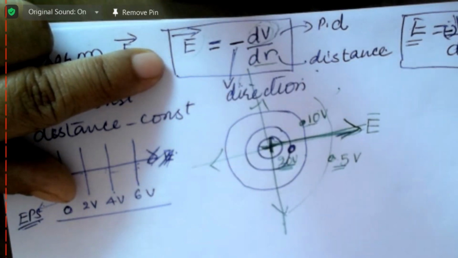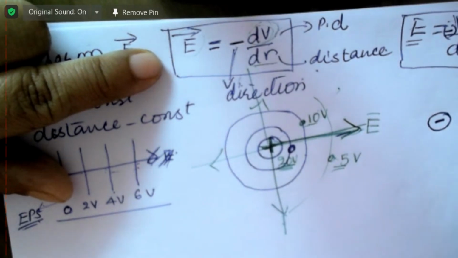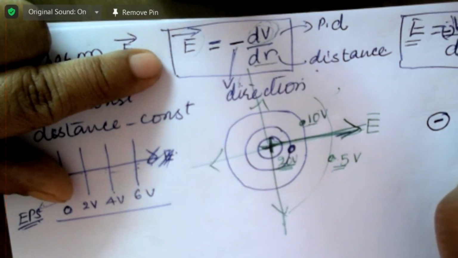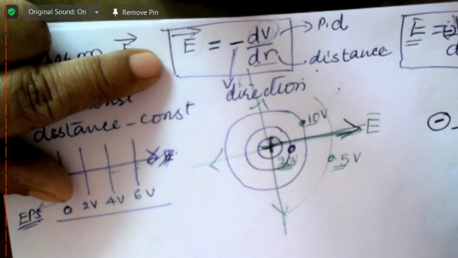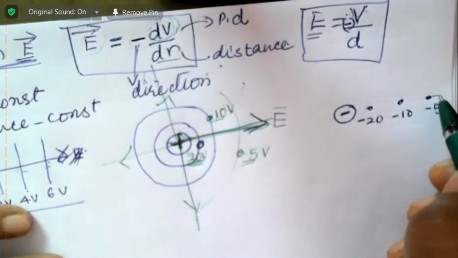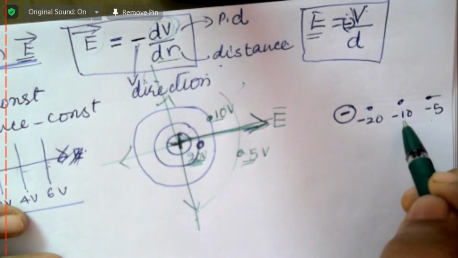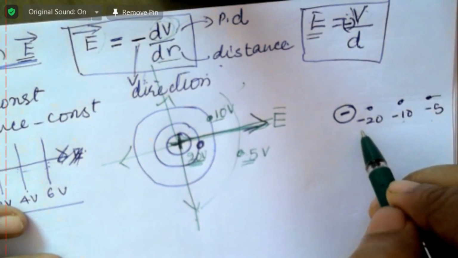Now, if it's a negative charge, let's look for a negative charge. So this point will be, say, minus 20. This point will be say minus 10. This point will be minus 5. Now here, which is at a greater potential, minus 5 or minus 10? Minus 5 is greater. Minus 10 is greater than minus 20.